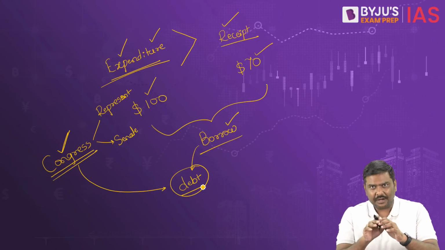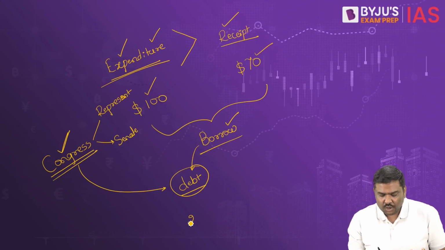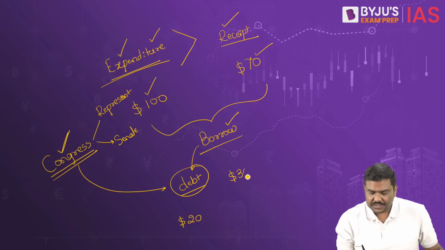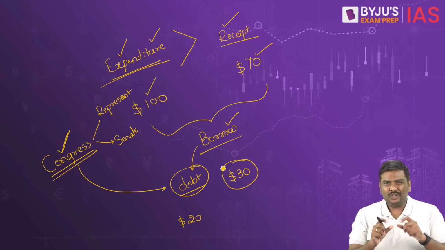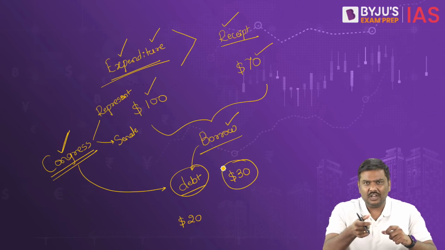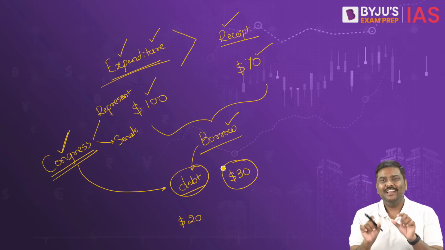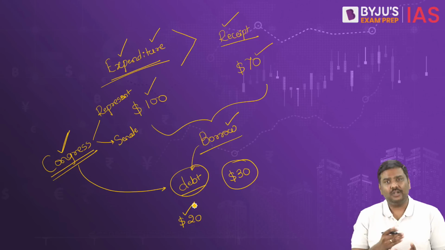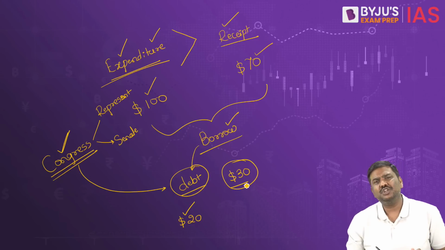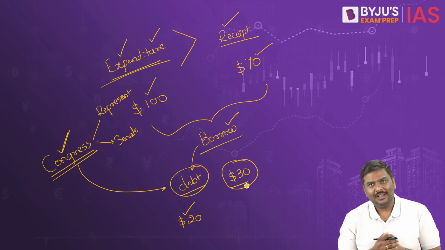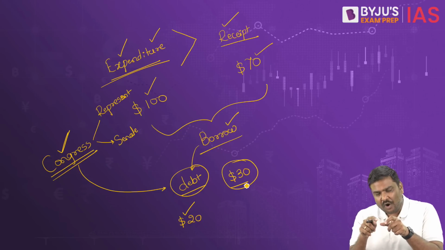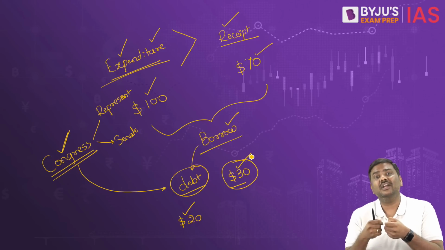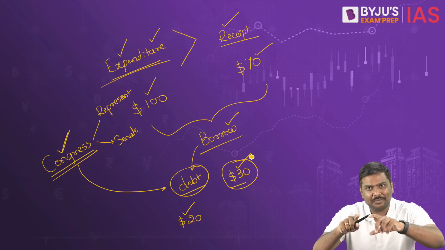Now imagine in this year, the debt limit decided is $20, but the government there actually requires $30. I hope you understand my point. Although the numbers are generally given in terms of trillions of dollars, no need to worry about all of that data, just simplify it. What I'm saying is, you are allowed to have a debt of $20, but you need to borrow $30. How is that possible? So what the government needs to do is borrow more, but the debt limit is much lower than the total borrowing requirements of the government.